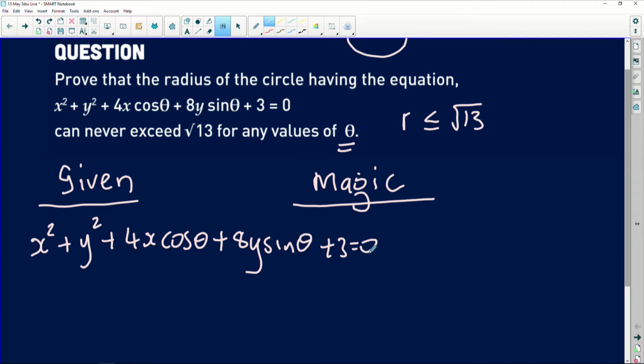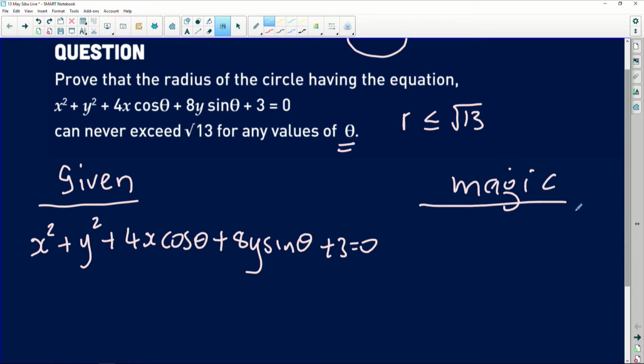what can I do with this? What is the best thing that I can do on this question? Let me just shift this so that we have enough space here. The magic part is the actual concept involved in this question. Well, what I know is if I can change the equation given here into the form x minus a squared plus y minus b squared equals r squared, then I can focus on the radius and start answering the question.